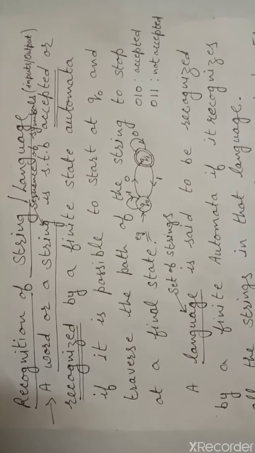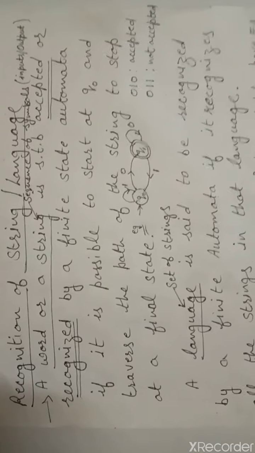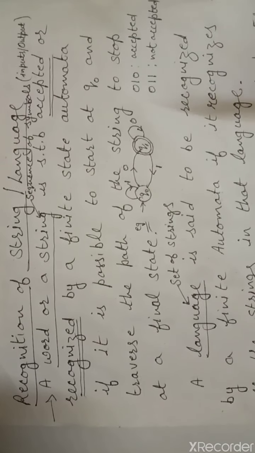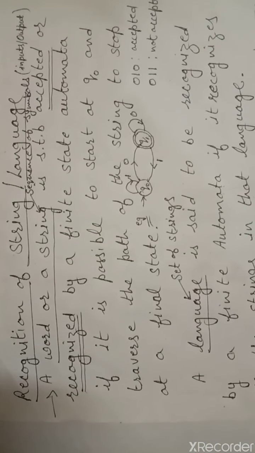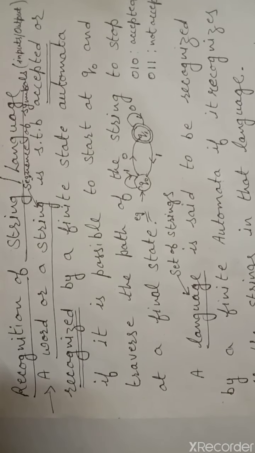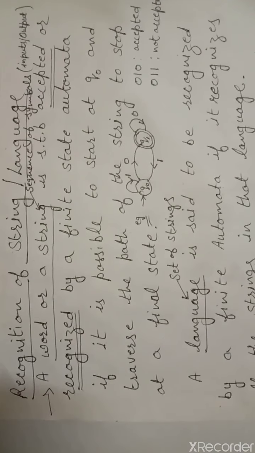It means that if you start from the initial state and through the given string you are able to reach the final state, then we say this string is accepted by the finite state machine.